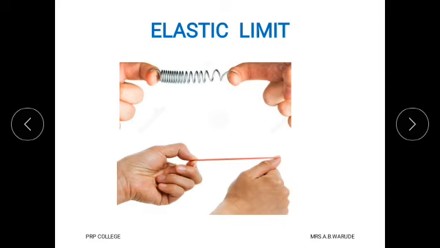And also when we stretch a spring, it is observed that when external force is applied, there is a change in its shape and size. But when the force is released, it again returns to its original dimensions, or its original shape. That means if the force is within limit, there are no permanent changes in its shape and size. But when a large amount of force is applied, there is a change in its shape and size.